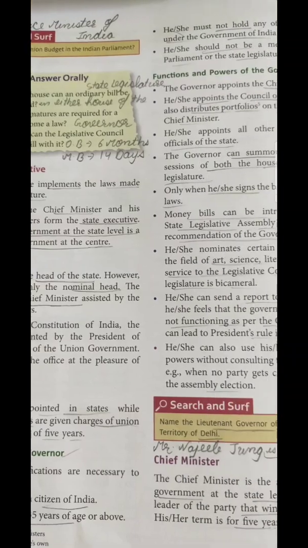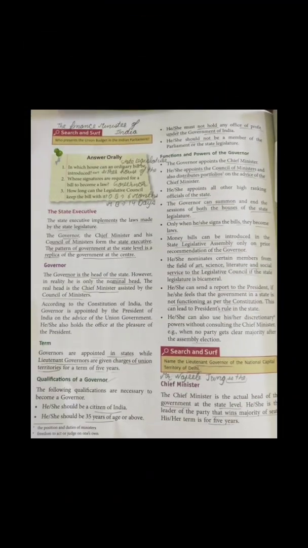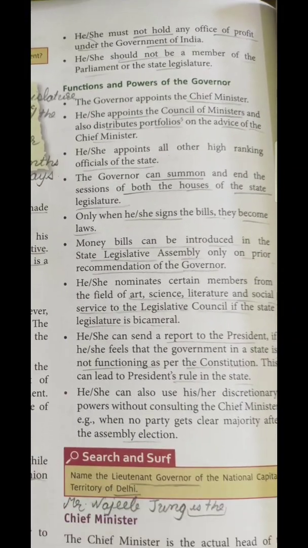So what are the main powers, or the main functions, of the governor? Definitely the governor has the power to appoint the chief minister. The second one is that he appoints all the high ranking officials of the state. High ranking officials, that is, whoever is going to be appointed to a high rank, all those representatives are chosen by the governor.